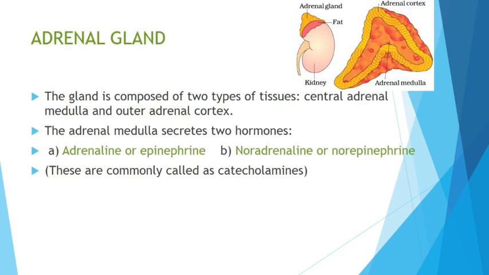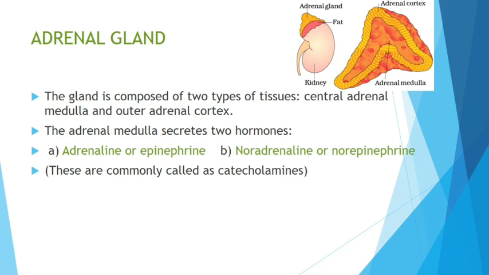Okay, so the adrenal gland, that is very important. Look at the diagram there. You see the kidney, and just on top of the kidney you see the adrenal gland. We have a pair of kidneys, that means a pair of adrenal glands. If we take one adrenal gland and cut it, you see two parts. One is the middle part called the adrenal medulla. The outer portion is called the adrenal cortex, that yellow portion is the cortex.